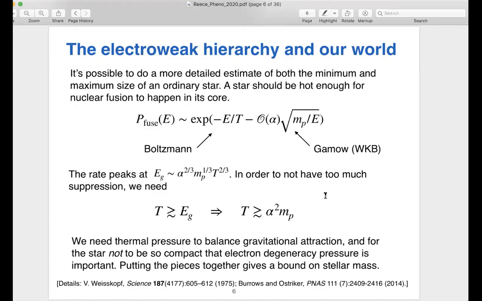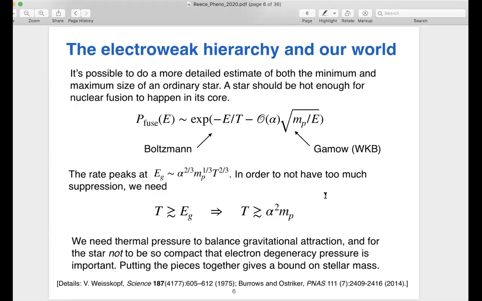And you also need the star to not be so small that electron degeneracy pressure is important. Then it would be some other kind of object, like a white dwarf. And so there's this balance between different fundamental forces. And using that balance, you can estimate the properties of objects like stars pretty simply.